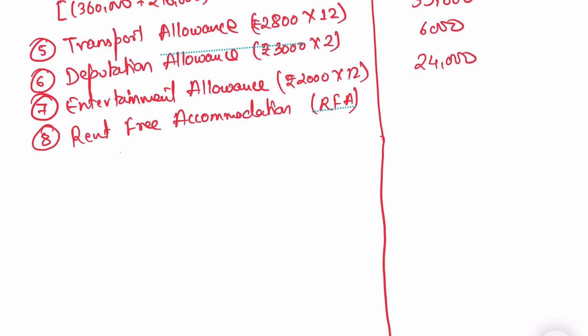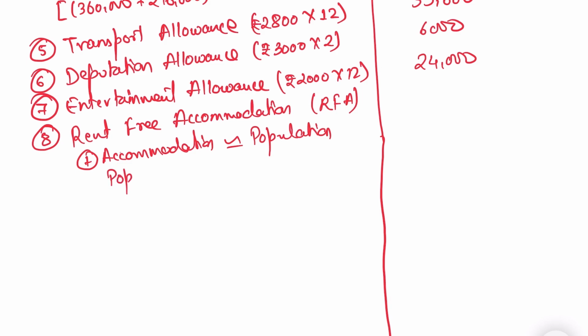So for computing the rent-free accommodation, it's very important to understand the population of the city. The first step, I'm helping for your understanding, please don't do this as a part of the solution in your examination. First you will check the accommodation with reference to population. It's Ludhiana, which we can see is less than 25 lakh. So when the population is less than 25 lakh, we'll take 50% of salary.